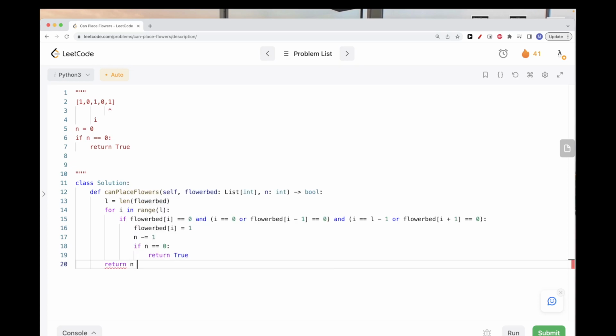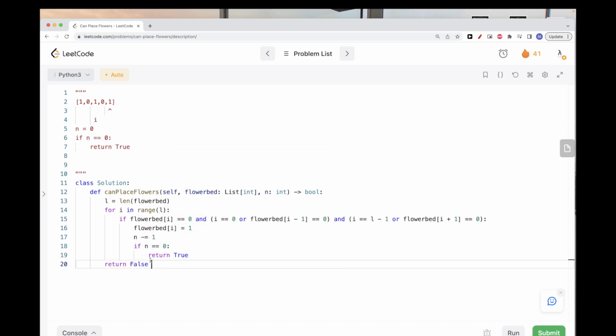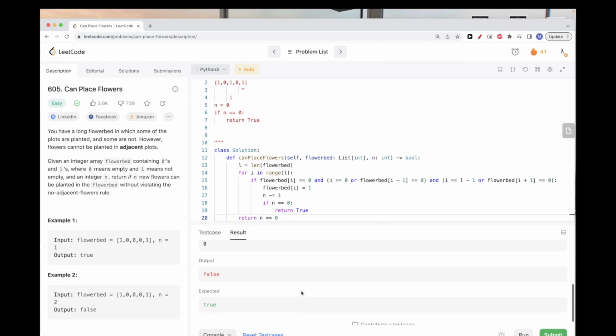So this we can do, just n needs to be equal to 0. Now we could also return false, but the problem there is, what if n is equal to 0, where we don't need to place anything? So we just need to make sure from the input n is equal to 0, right? And so we want to handle that, so we can just return n equal to 0. And that should be it. So let's run this. Looks like there is one edge case here where n equal to 0 returned false.